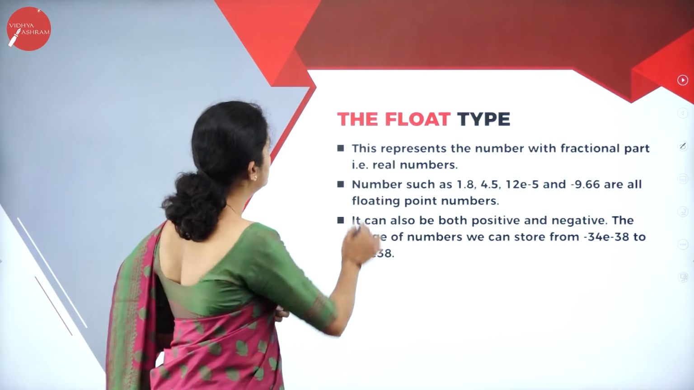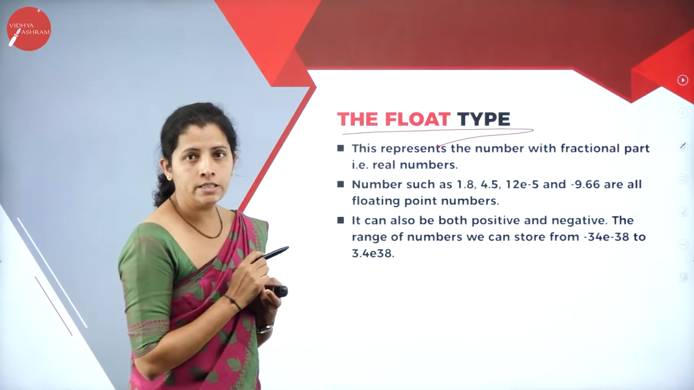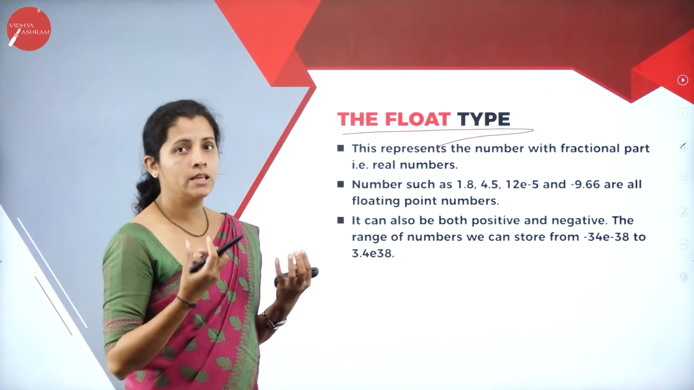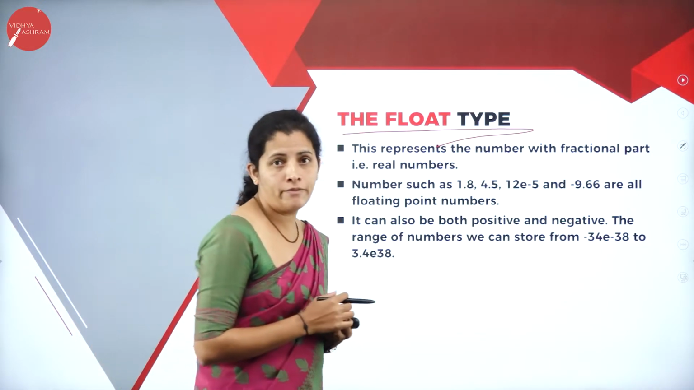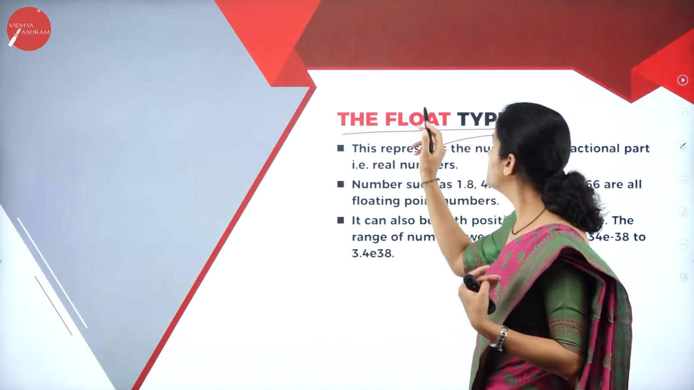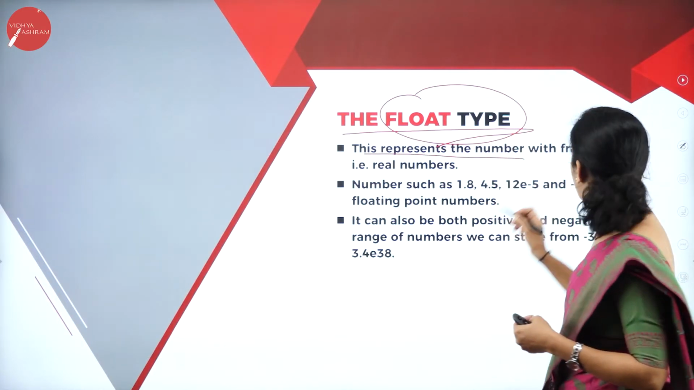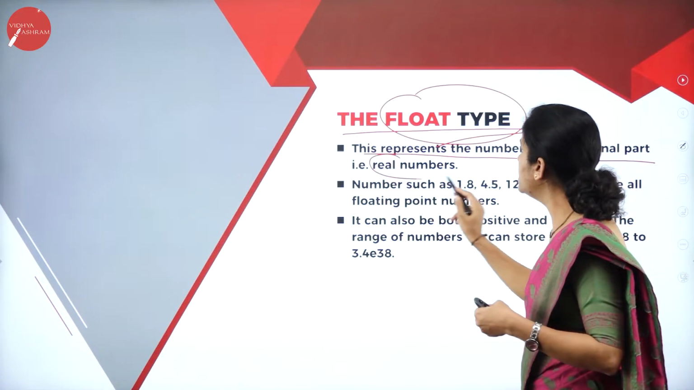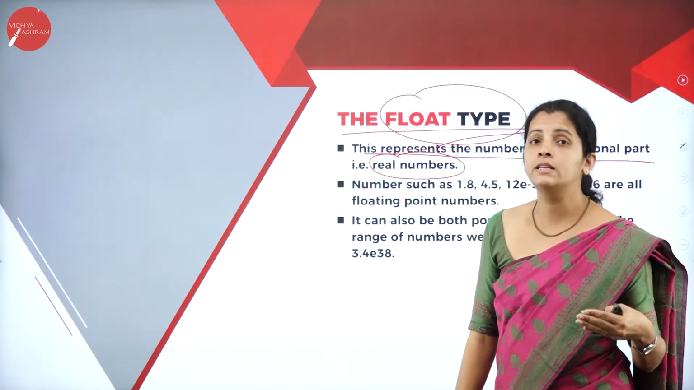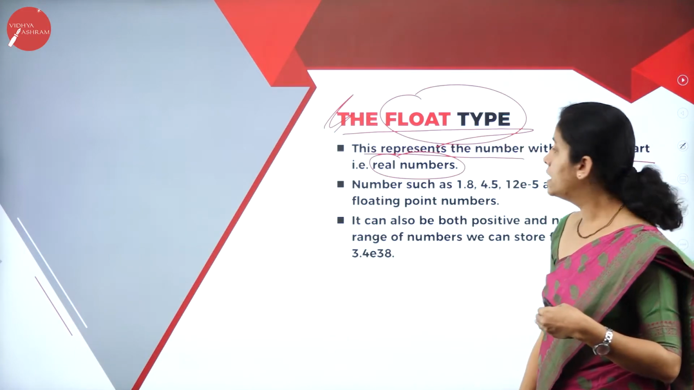Moving further, I'm going to have floating type. Initially, we started with integer. So here integers are mainly used to store the numbers. Suppose I have any fractional numbers, then what can I do? I can use floating type. So this represents the number with a fractional part, that is nothing but the real number. That means there are certain situations where I want to represent real numbers. At that time, I'm going to make use of floating point data types.